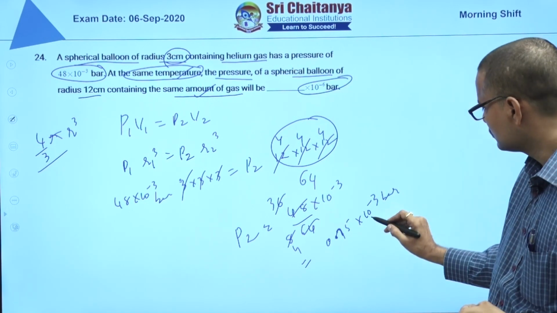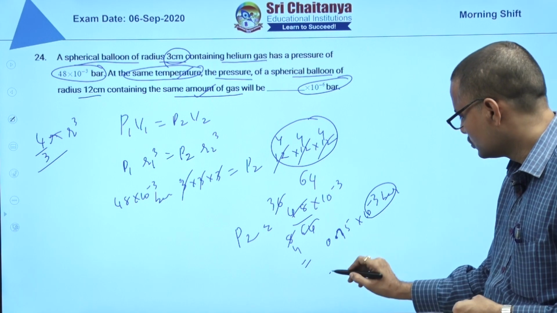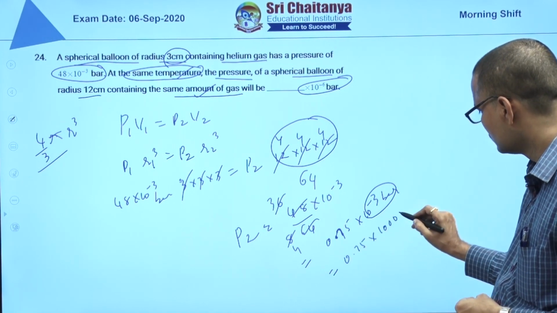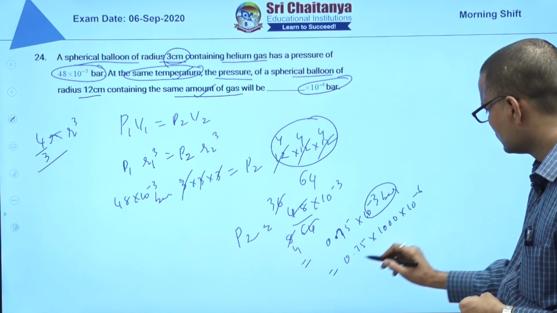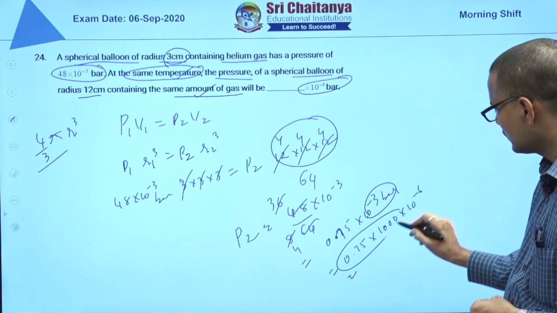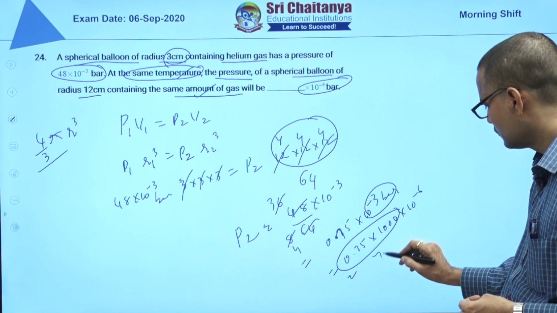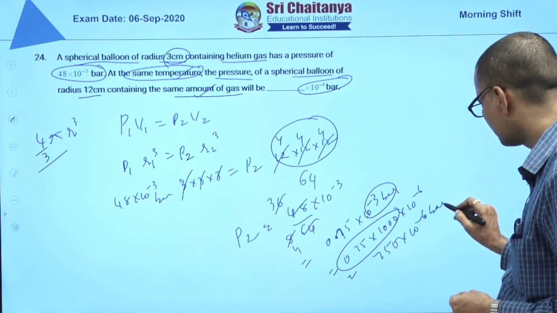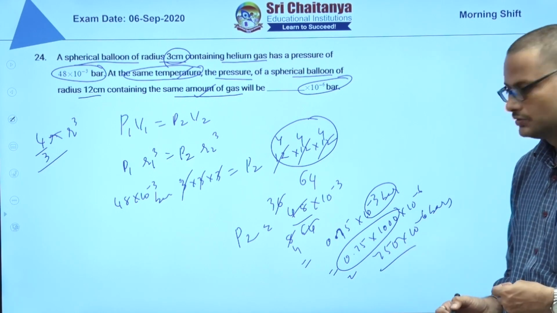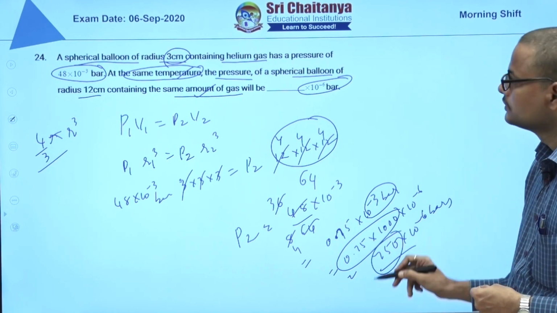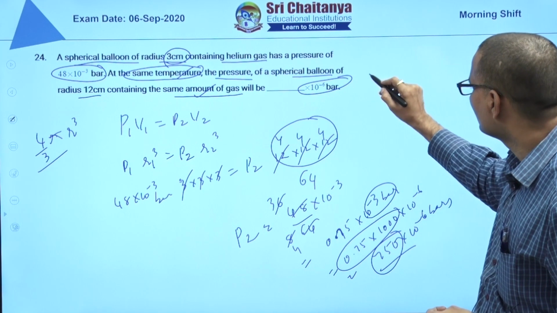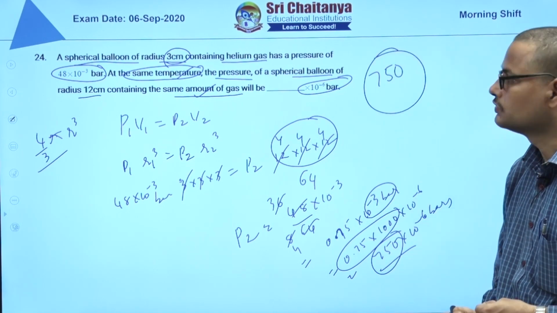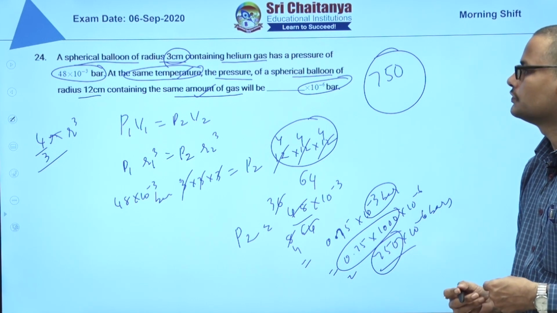So 0.75 into 1000 into 10 power minus 6. 1000 into 0.75 is 750 into 10 power minus 6 bars. So the answer is 750. For the 24th question, the answer is 750.